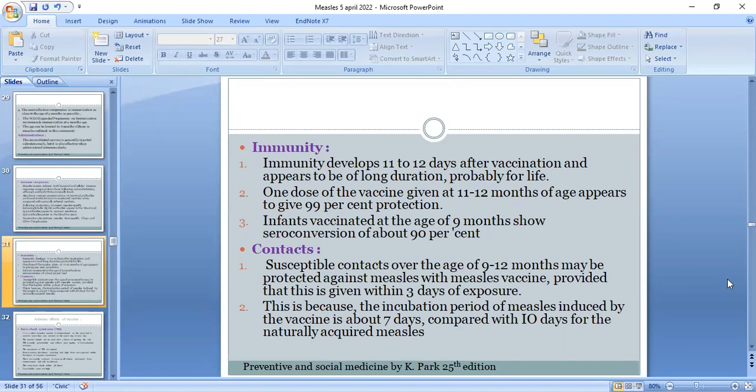Now, the contacts. Susceptible contacts over the age of 9 to 12 months may be protected against measles with measles vaccine provided that this is given within 3 days of exposure. This is because the incubation period of measles induced by the vaccine is about 7 days, compared with the 10 days for naturally acquired measles.